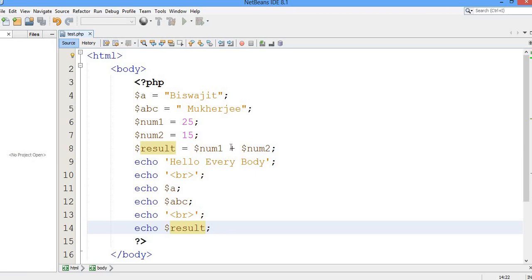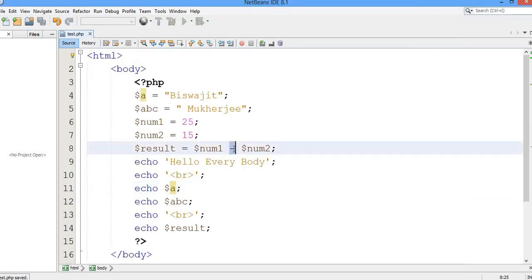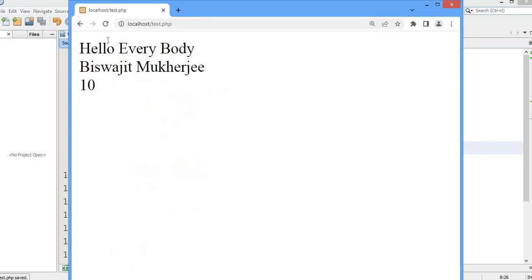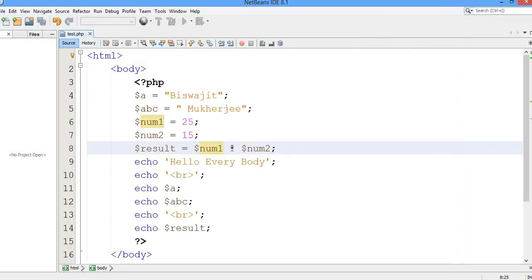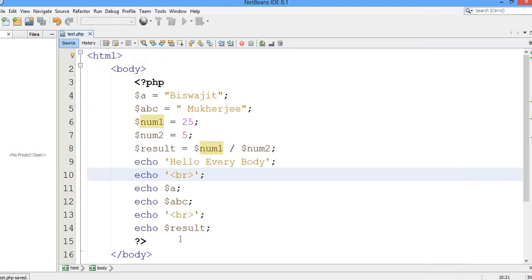In this way, you can do subtraction. You can do multiplication, right? For multiplication you have to give the star mark. Also, if you want, you can divide, right? You can do the division, right? Now you can see. So if you want, you can just do it in this way.